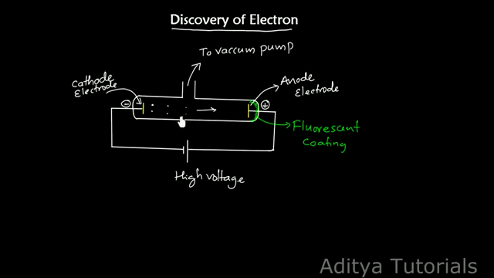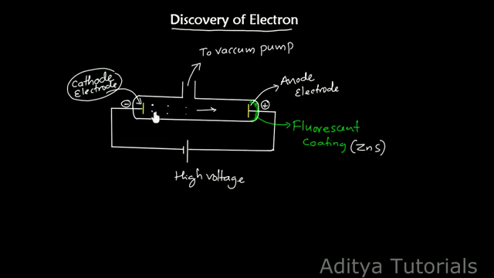These were called cathode rays because they are produced at the cathode electrode. Whatever the particles are, they are called cathode rays because they are produced at the cathode and move towards the anode. The flow of current from the cathode to anode was further checked by a pinhole in the anode and by coating the tube behind the anode with a fluorescent material, which is zinc sulfide.